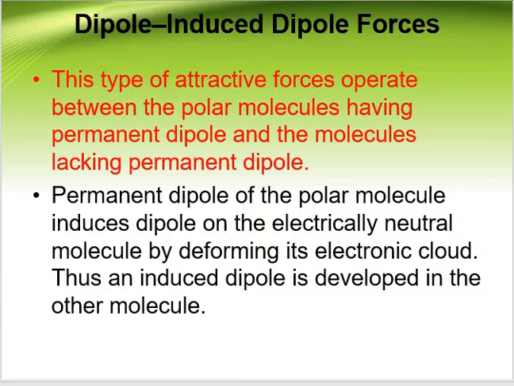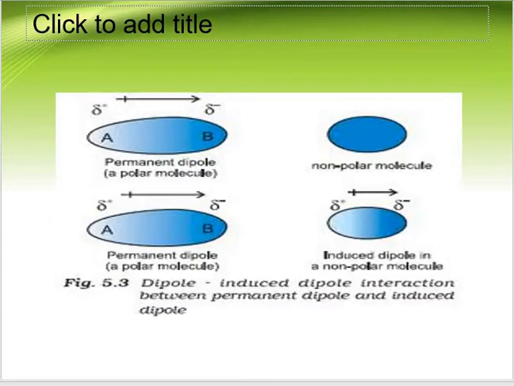Let's take an example. For example, this is a polar molecule having a permanent dipole. When it is coming in contact with a non-polar molecule which is having zero dipole moment, what will happen? An induced dipole is developed in the non-polar molecule. The force of attraction developed between the polar and non-polar molecules is of the type dipole induced dipole interaction, which is seen right here.